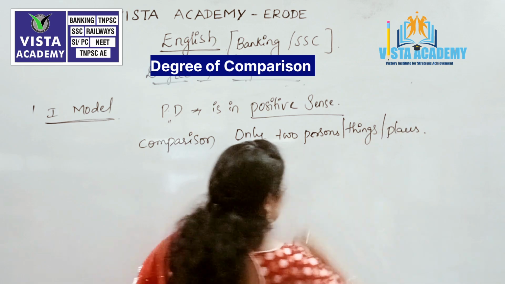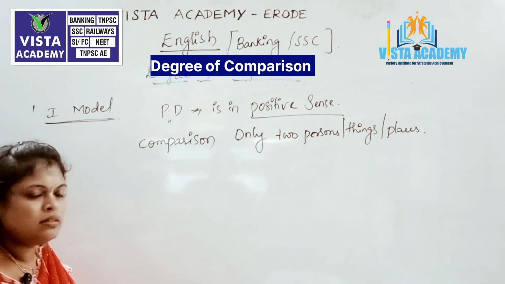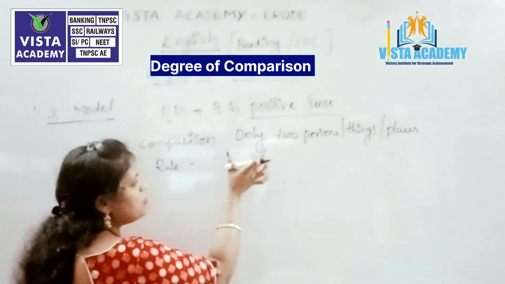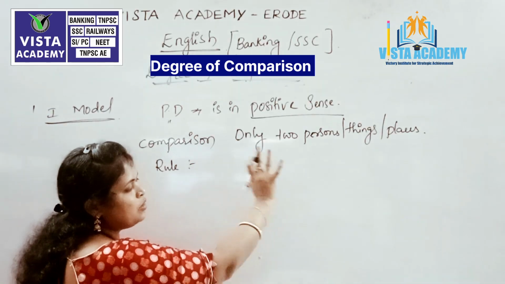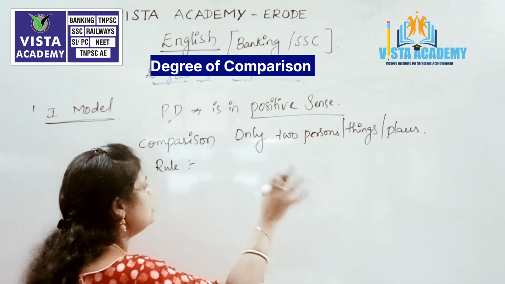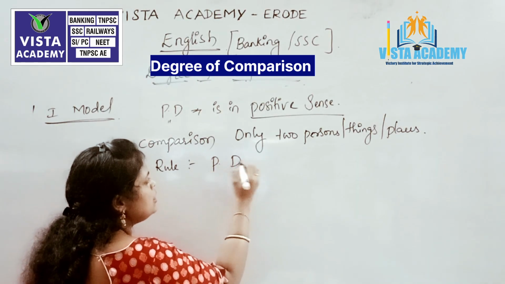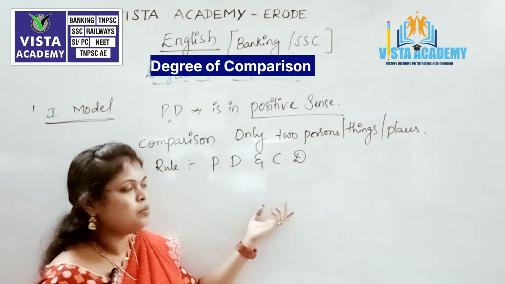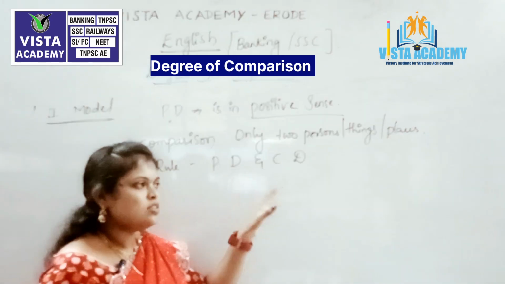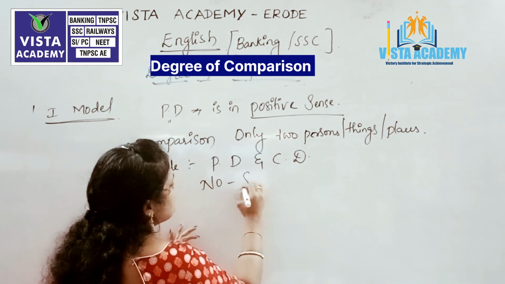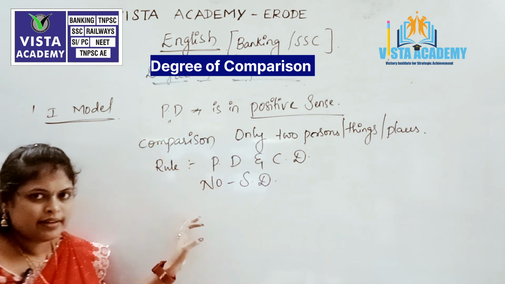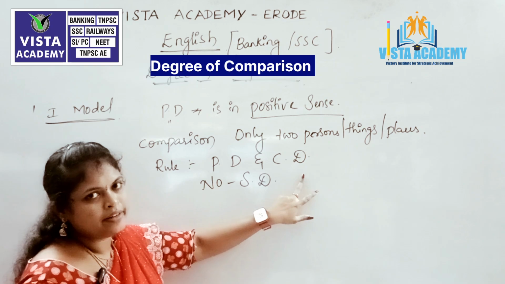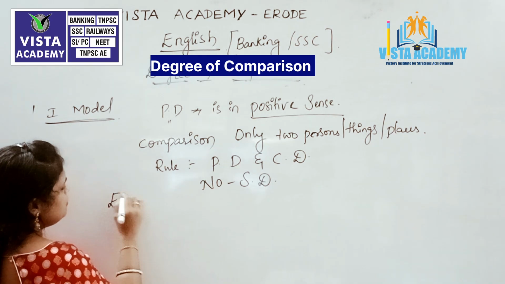In this first model set, we have only positive degree and comparative degree. Because it is a comparison between only two, there is no superlative degree taken in this first model set. Let us see with an example.